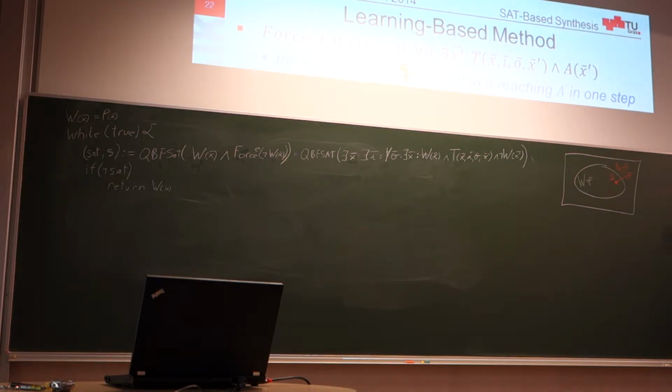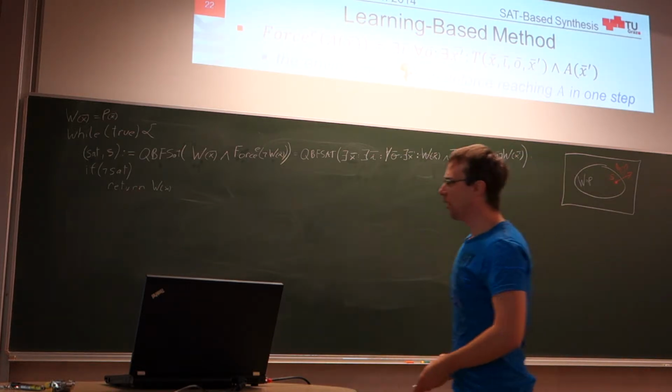Which basically just means x1 is false, x2 is true, x3 is false, x4 is true, x5 is true. So this is a satisfying assignment, concrete values for all our state variables, which makes this formula true. And this cube represents exactly this one state in our state space.